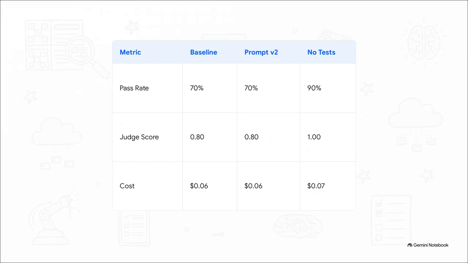To see this whole framework in action, the source author built a local bug-fixing agent and planted 10 specific Python bugs. Now I want you to look closely at how these headline metrics dynamically shifted. Notice how the baseline pass rate shifted from 80% to 70% between runs. That is LLM non-determinism in action. If you only run your evaluation once, you might easily mistake random noise for an actual breakthrough.